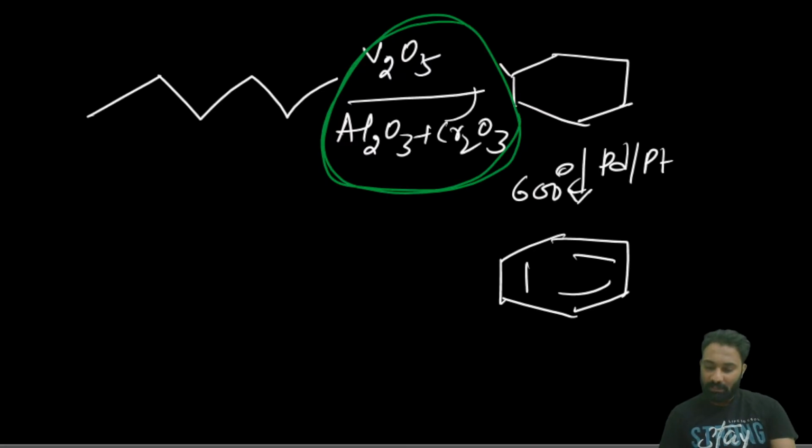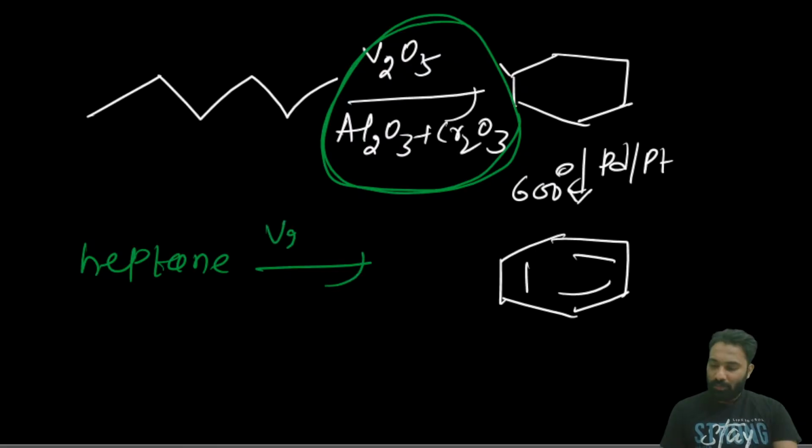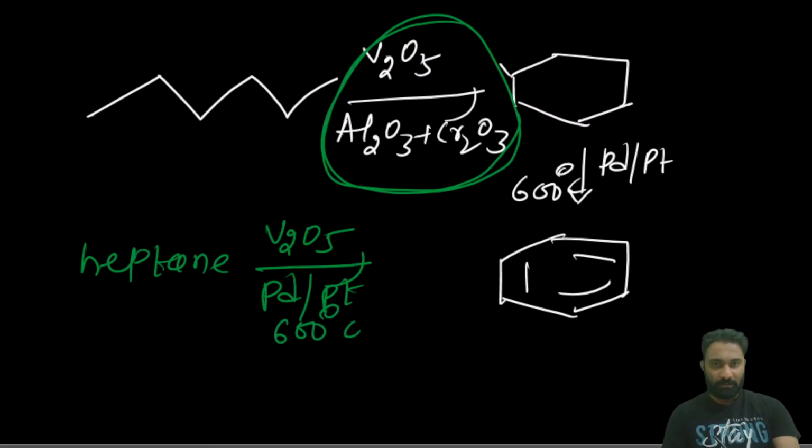Can anyone say, if suppose heptane is given, heptane upon V2O5 or Pd in the presence of Pt at 600 degrees Celsius, may I know what is the product we will get here, and what is its name?